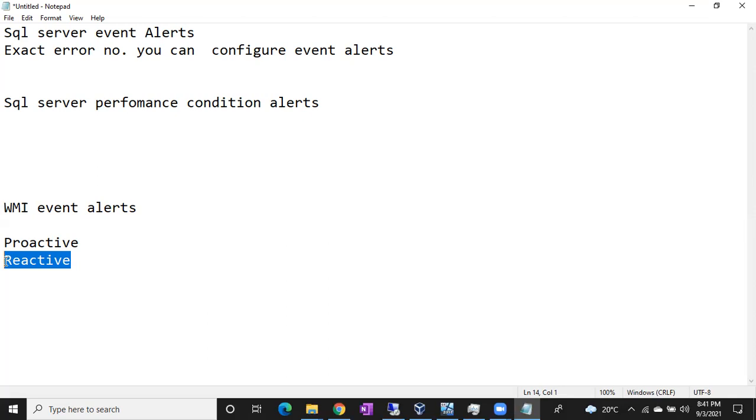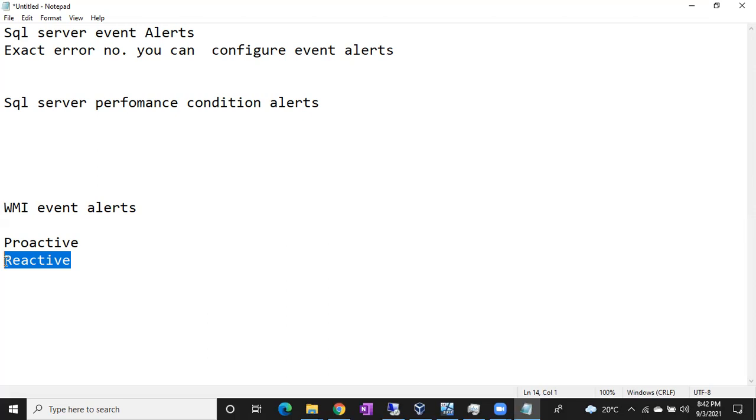Sometimes in interviews they will ask whether you are a proactive DBA or a reactive DBA. Proactive DBA means before the issue comes, we take care of it. If we got an alert for the data file at more than 90% and someone took care of it, we don't get the 1105 error.